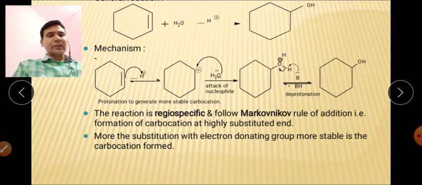As I have discussed already in the general mechanism, since this reaction proceeds with formation of C positive, if electron donating groups are attached to the substrate, they will stabilize the C positive, and that's why the rate of reaction will be increased in that case.